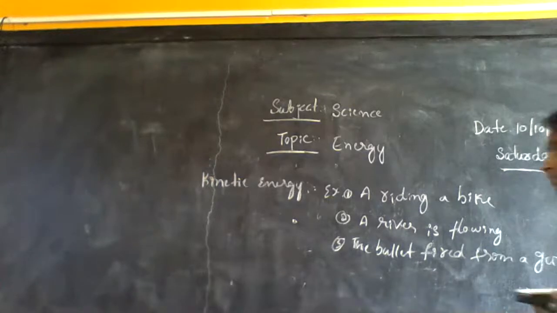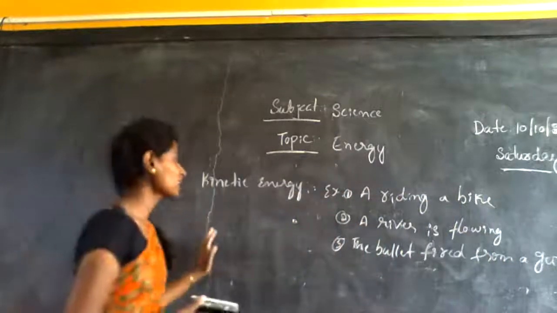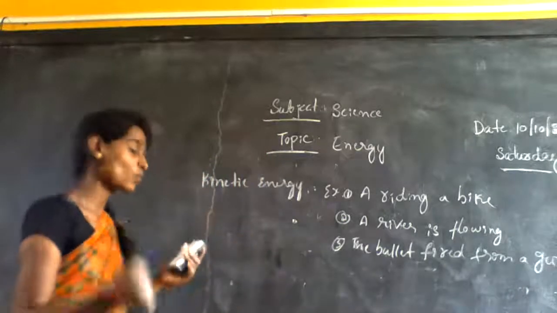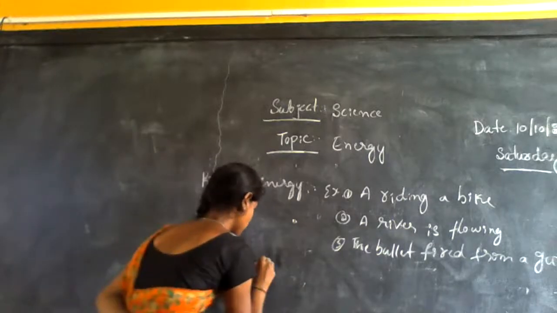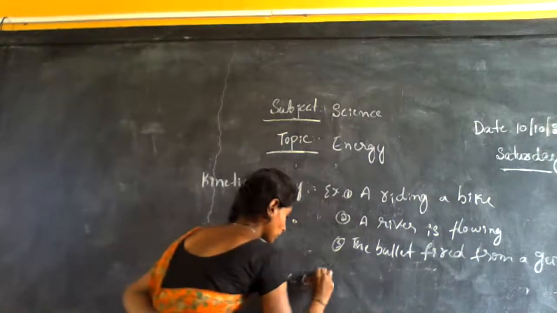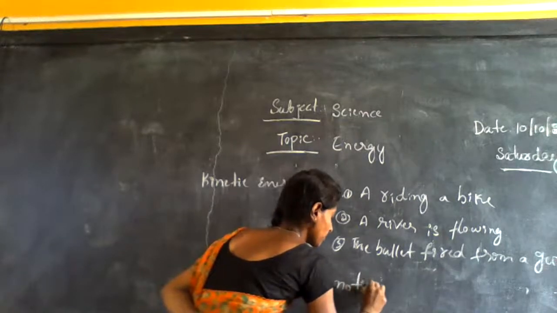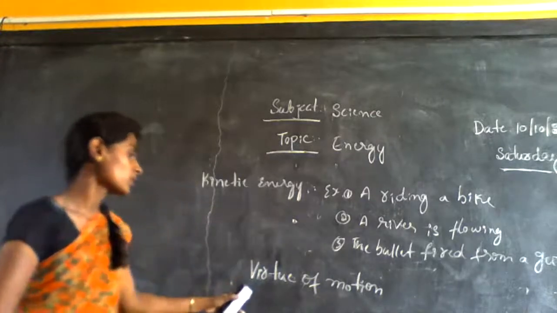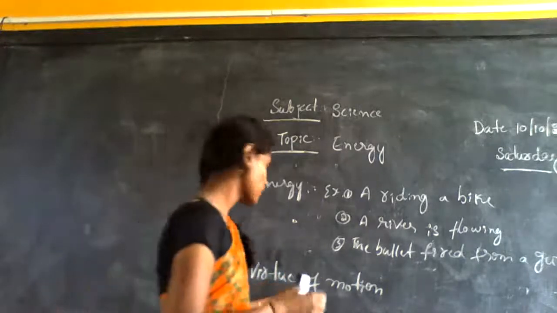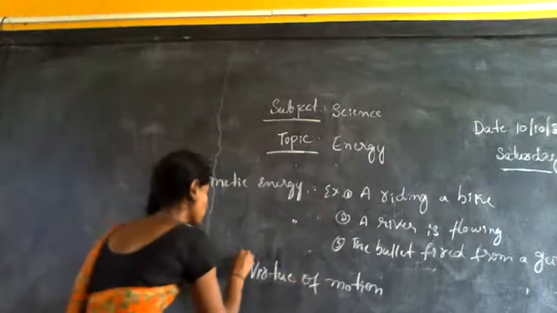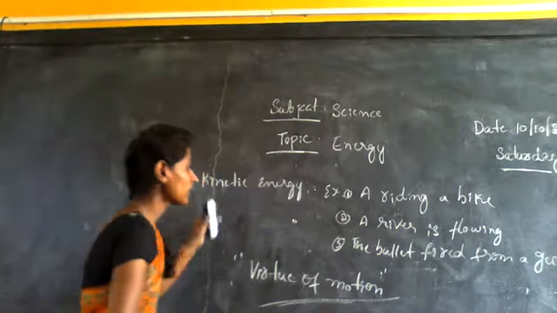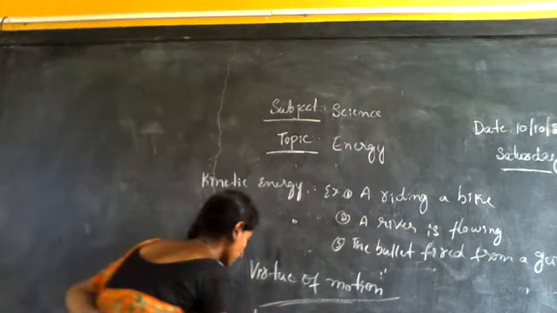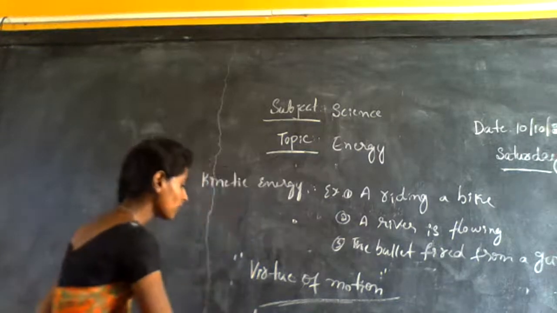Yes, tell me. Okay. Kinetic energy is also an energy possessed by the body due to virtue of its motion. Kinetic energy is the energy possessed by an object due to its virtue of motion. This is called kinetic energy. Kinetic energy is denoted by KE.